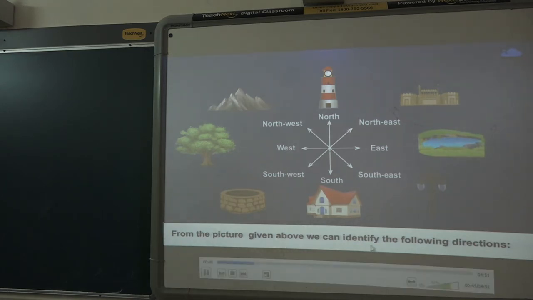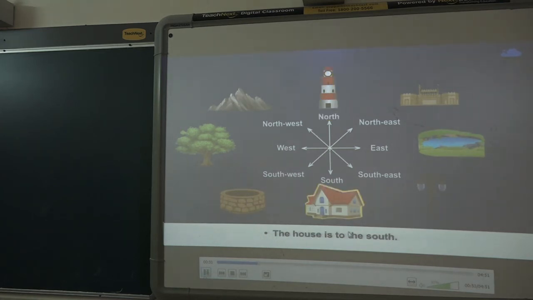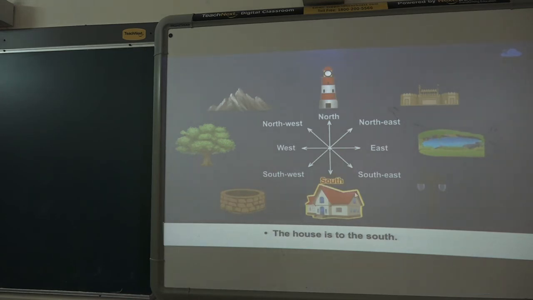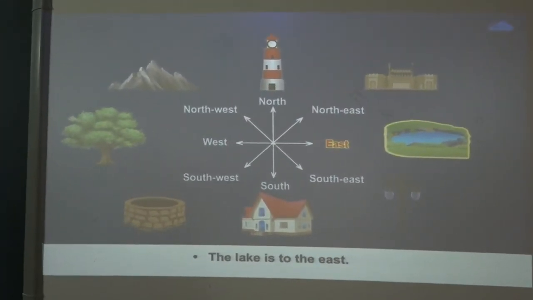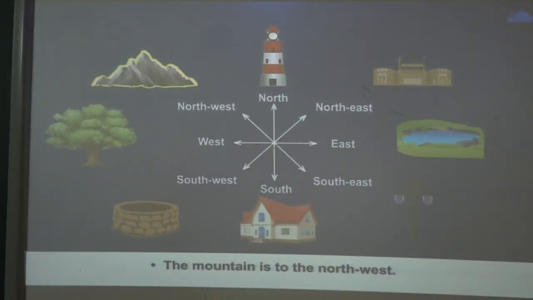From the picture given, we can identify the following directions. The clock tower is on the north. Then the house is to the south. Then the tree is to the west. Then the lake is to the east of this place. The mountain is to the northwest.